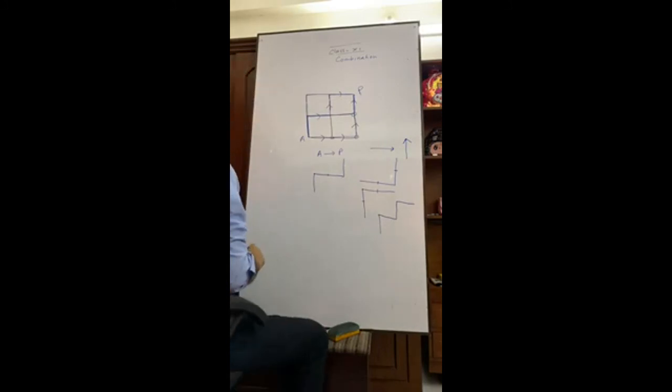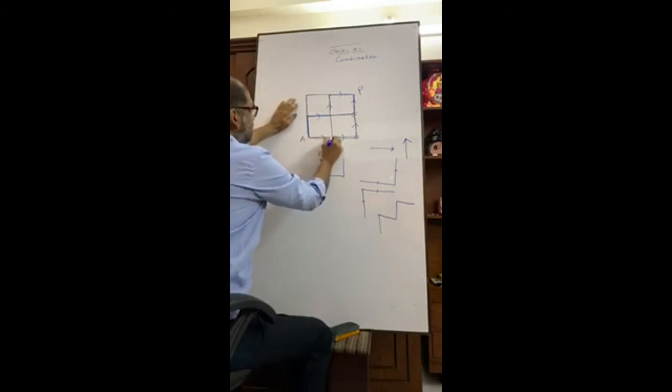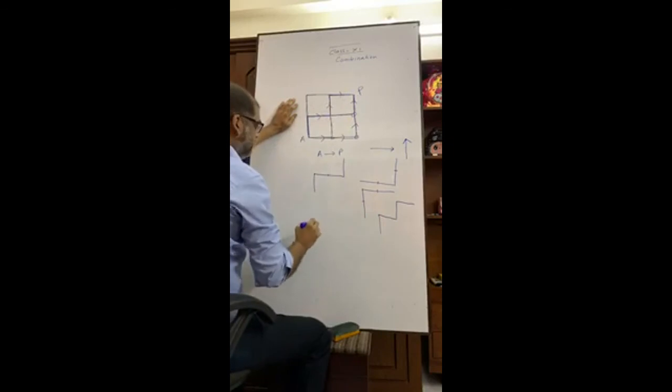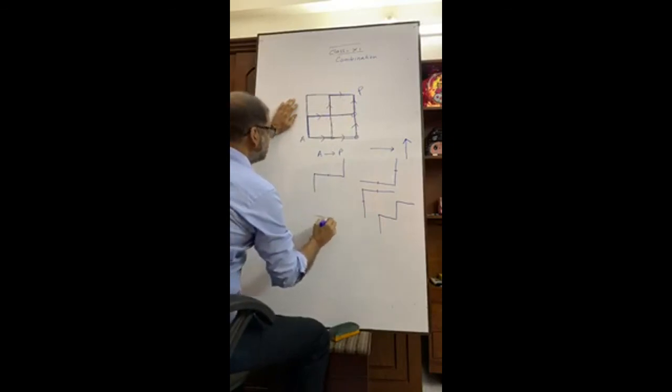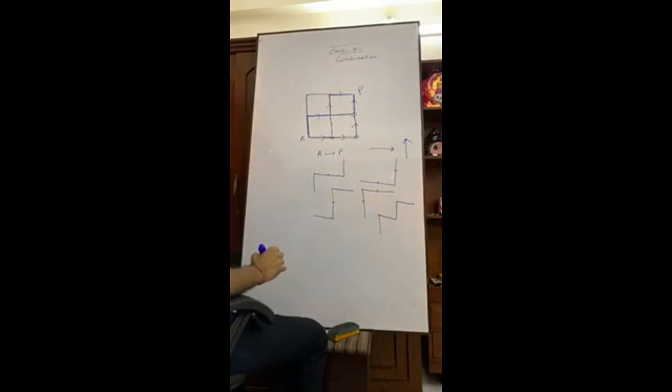Okay, we have. We can go like this. From here, this and this. That means this, this. We have also another way. Do we have? Yes, we have.